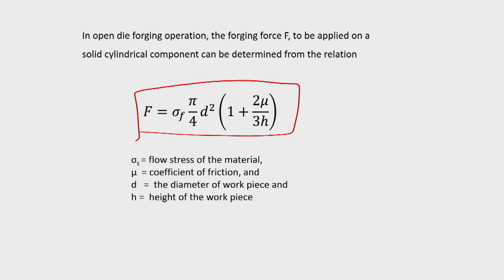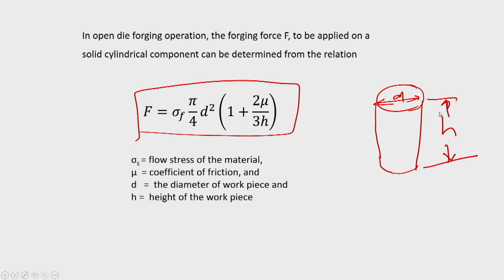You can take an average flow stress, depending upon how much reduction you are going to give. mu is the coefficient of friction between the workpiece material and the die surface, and h is the height of the workpiece material. So, if you have a cylindrical piece like this, this is your d and this is your height.